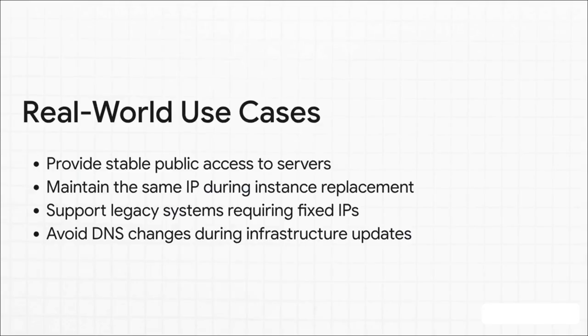Okay, so this one simple idea opens up some seriously powerful plays. Yeah, the obvious one is a stable front door for your server, but let's think bigger. For failovers, it's a total game changer. You can swap a dead instance for a healthy one, and your users don't feel a thing. It's also a lifesaver for those old, clunky legacy systems that are hard-coded to one IP. But for me, here's the absolute killer feature. No more waiting for DNS to propagate. Instead of biting your nails for hours, waiting for a DNS change to spread across the internet, remapping an EIP, it's instant. Like snap your fingers instant.